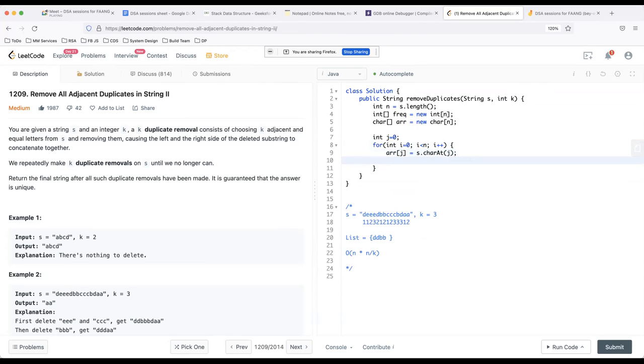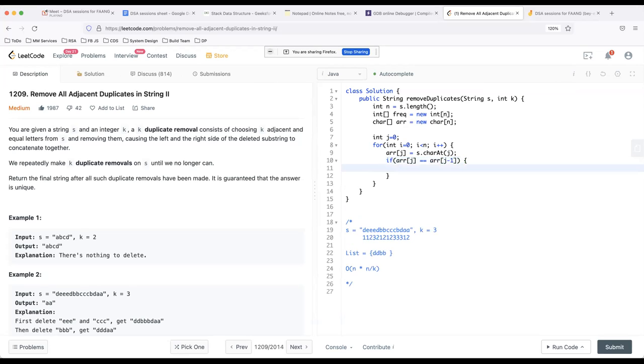So I've copied it. Now I would try to compare it with the previous character. If array of j is actually equal to array of j minus 1, in that case frequency of j will be equal to frequency of j minus 1 plus 1. Is this clear, this part? I think this is simple, right?